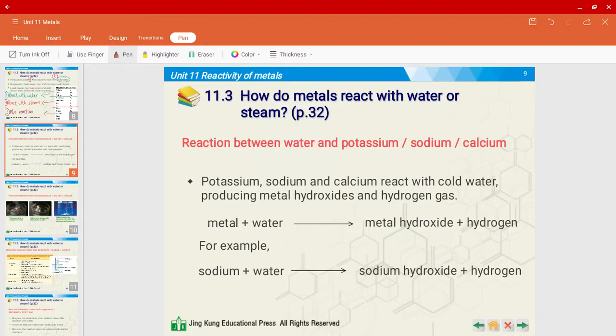All right, two pointers over here. First off, we'll be using word equations a lot in this unit, so please do not mix them up. Second thing is, I noticed some of you might leave out hydrogen in the word equation. So remember not to leave this out. And one more pointer. Sodium hydroxide, is it an acid or an alkali? Yes, it is an alkali. Or you may also say alkaline. They're the same basically.